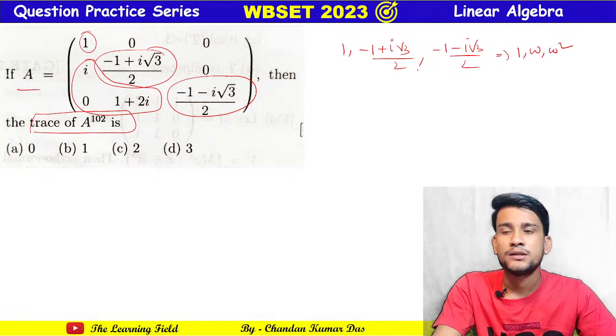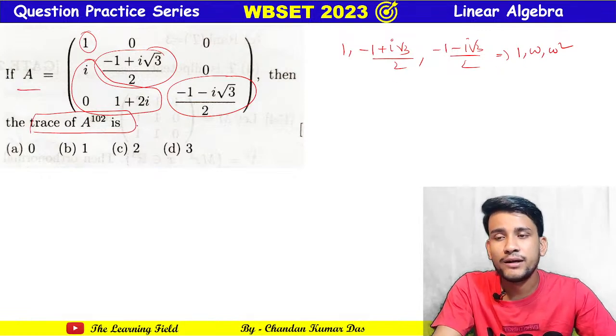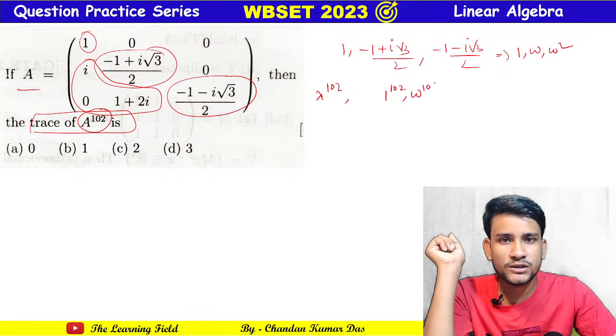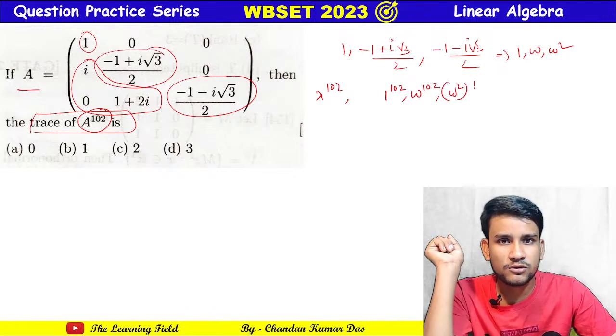Okay, now if these are the eigenvalues, the eigenvalues of A to the power 102 are lambda to the power 102, that is 1 to the power 102, omega to the power 102, omega square to the power 102.